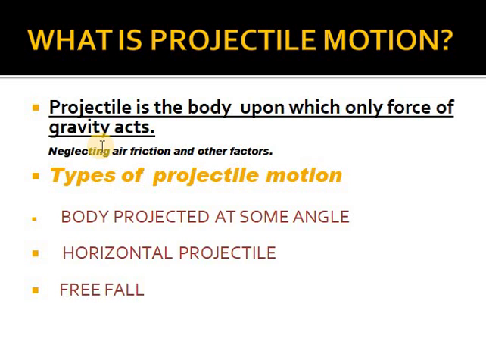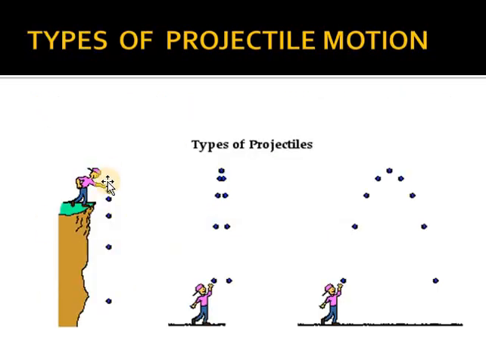Let me show you some examples, some figures, so that you will be more clear. Here you will see a boy dropping stones. You can consider them any balls or stones. A boy is dropping some balls or stones. That is also a type of projectile motion, but it is a case of free fall. It comes under the effect of gravity, but it is a free fall case, nothing much.